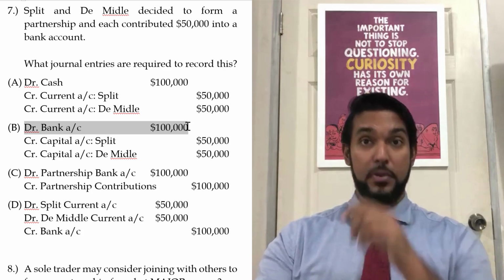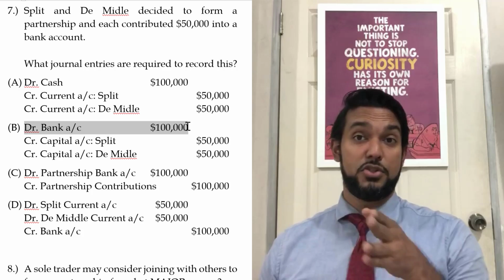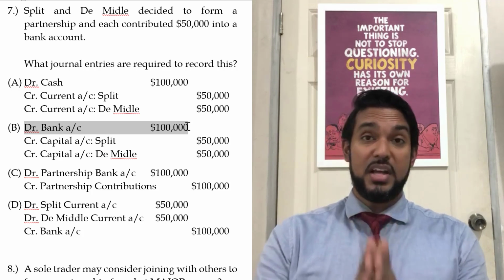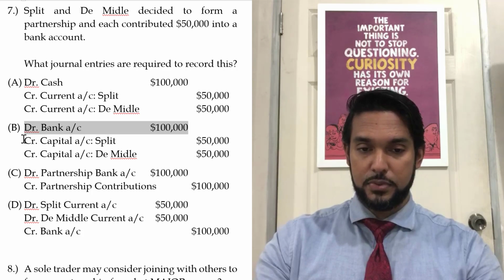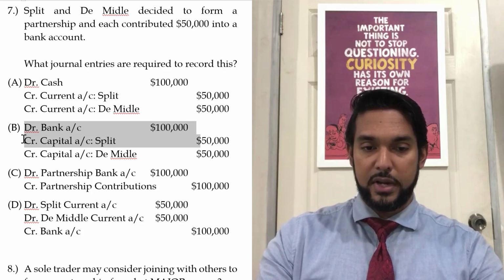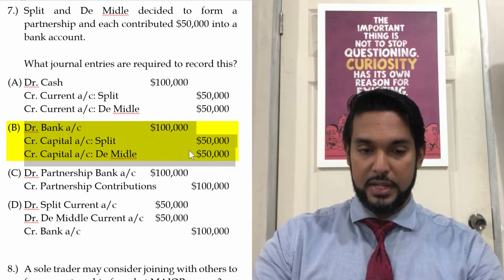Now, where's it coming from? Split and the Middle. So each of those partners is contributing capital. And when capital is increasing, you have to credit. So what else is involved in this one? So we do have, right, credit to Split of 50,000 and credit to the Middle of 50,000. So that's our answer there.